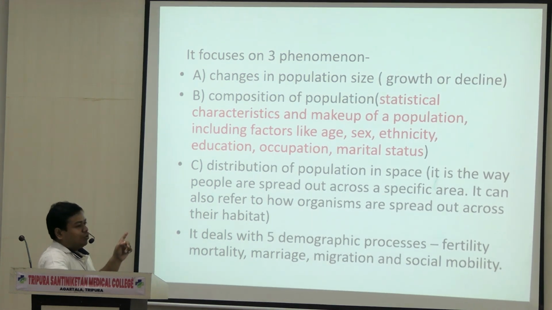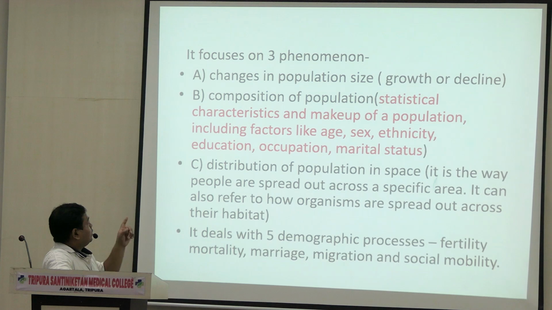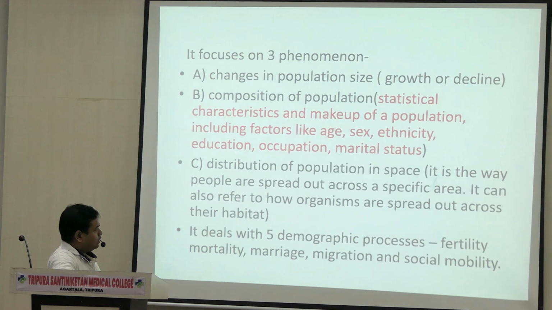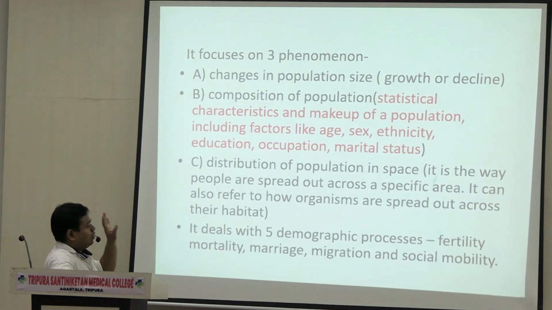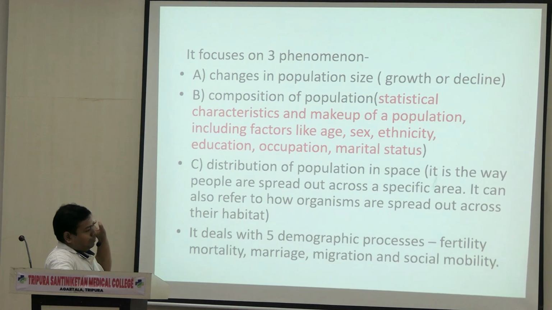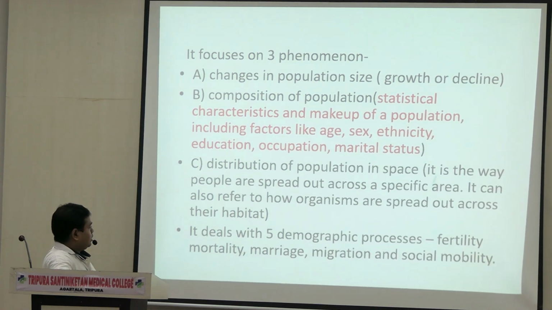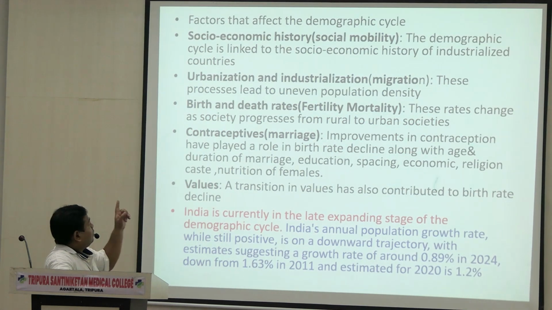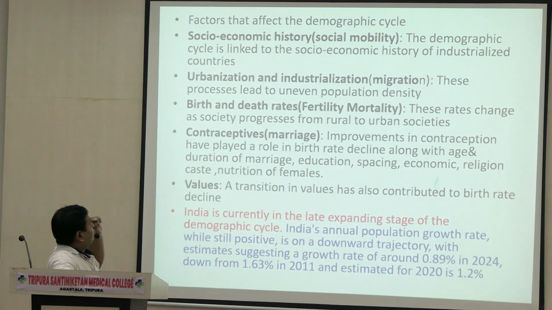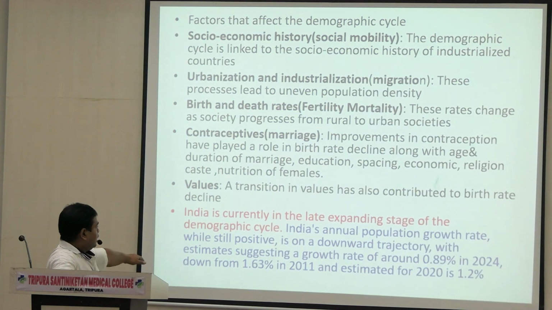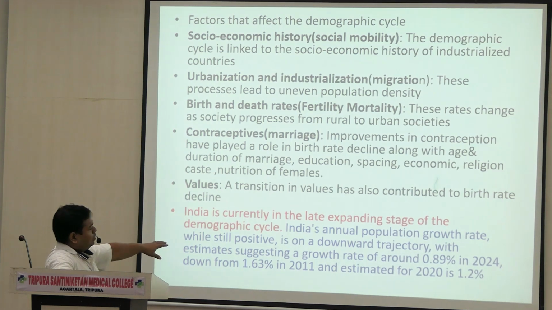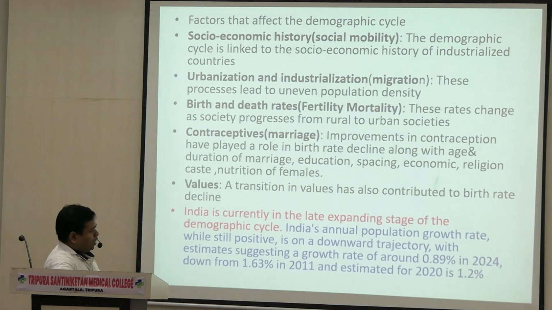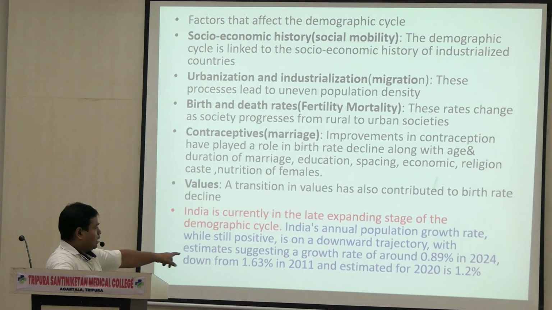See, I've told you in the last class also, these are the three phenomena: changes in population size, composition, population distribution, and population space. You may not have to explain everything, but you have to write these major lines at least. Then the factors that affect demographics, as I have told you. In the lower part I have some information, but you don't have to write these things. You have to refer to the book, and you will see these things are written there.